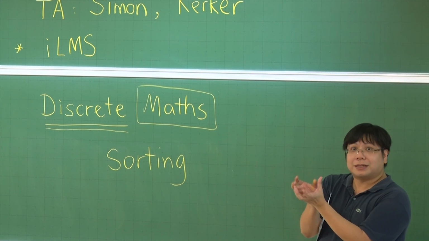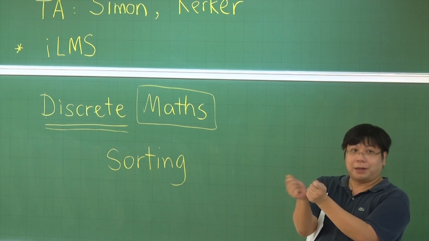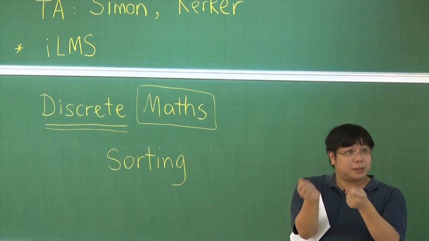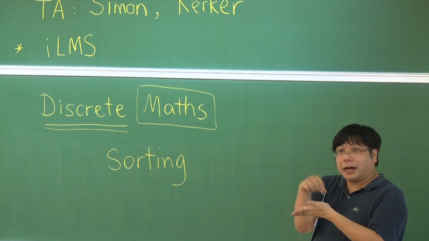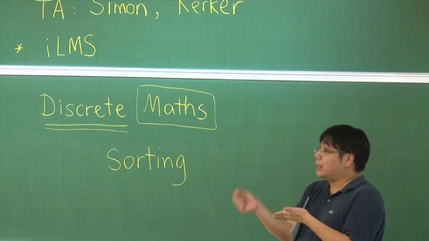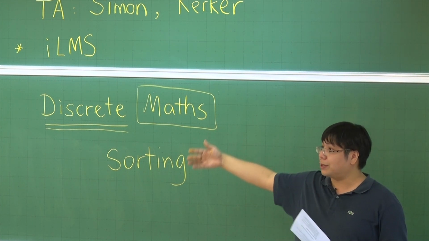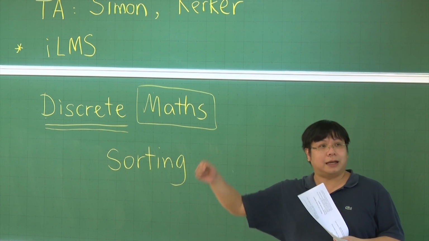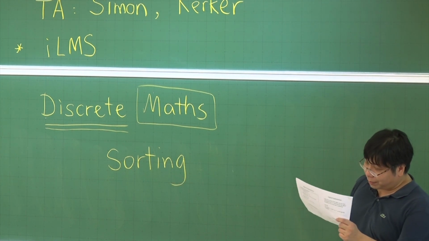Maybe the usual way we call sorting is that you are using some playing cards, like poker cards. I give you a hand, maybe you have got 13 cards, and you want to rearrange the cards in some way that is convenient for your game. So this is kind of sorting. Sorting means that you put the cards in some right order. So in computer science, the sorting problem is usually defined on a list of numbers, many numbers, and you want to arrange them from small to large. This is called a sorting problem.